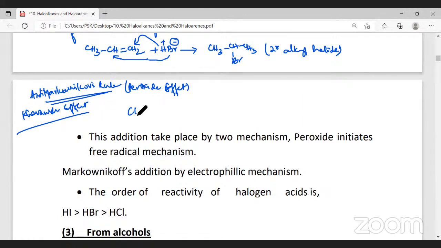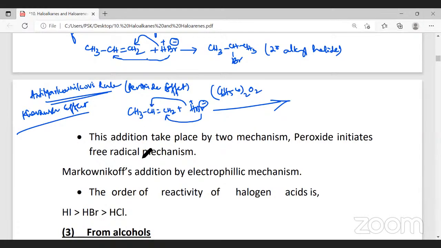Now, if you take an unsymmetrical alkene and allow it to react with hydrogen bromide in the presence of organic peroxide catalysts, the negative part of the added molecule gets bonded to the carbon containing more number of hydrogen. Therefore, what do I have now? I have CH3, CH2, single bond CH2Br.